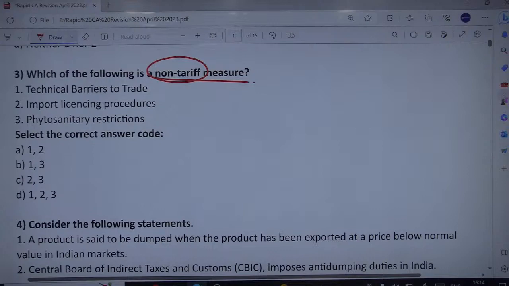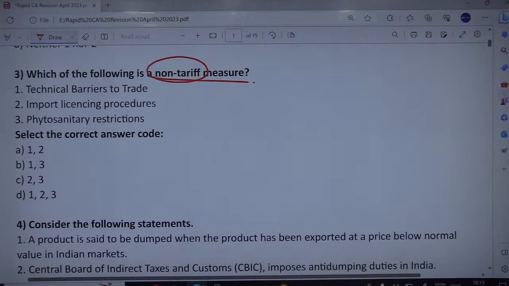Remember, non-tariff measures are defined as policy measures other than ordinary customs tariffs that can potentially have an economic effect on international trade in goods and services. And these non-tariff measures cover a broad range of policies, including traditional trade policy instruments such as quotas or price controls. So first is technical barriers to trade.